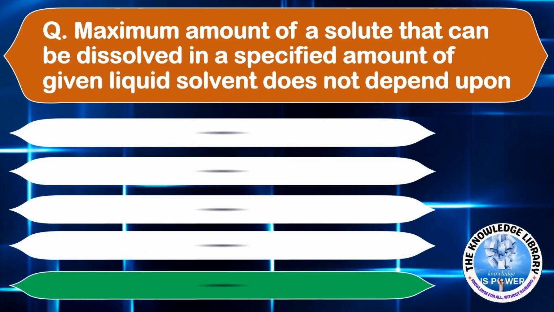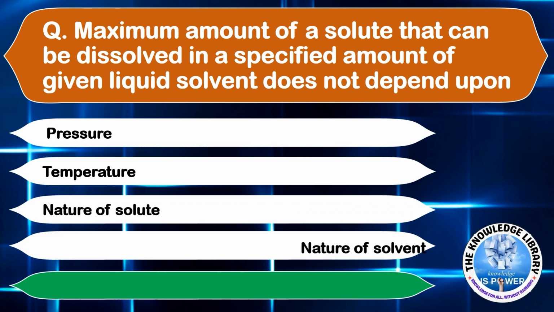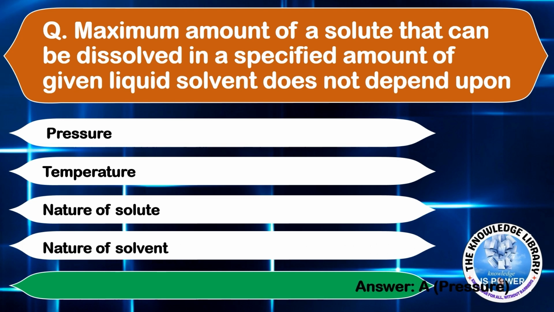Maximum amount of a solute that can be dissolved in a specified amount of given liquid solvent does not depend upon option A, pressure, option B, temperature, option C, nature of solute, or option D, nature of solvent. The correct answer is option A, pressure. Moving on to the next question.